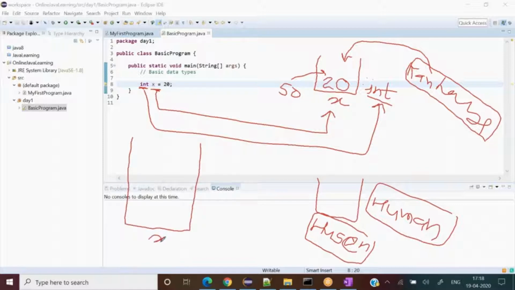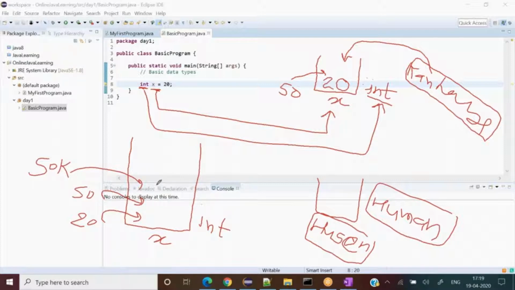Now let me draw the same diagram one more time. I write x, I write int over here, and say I pour in 20, perfectly it goes. I pour in 50, perfectly it goes. I pour in 50k, just understand 50,000, it would come perfectly fine.